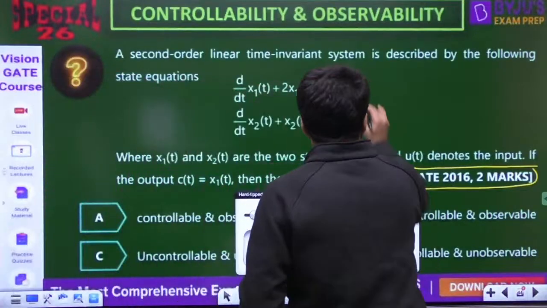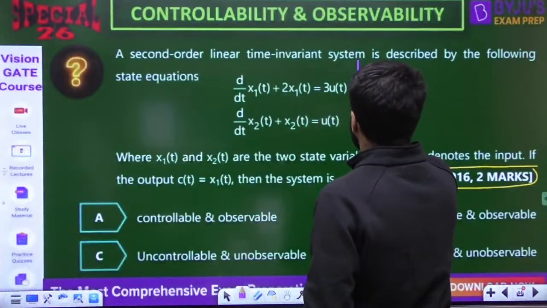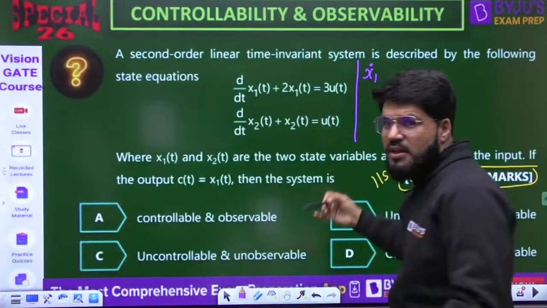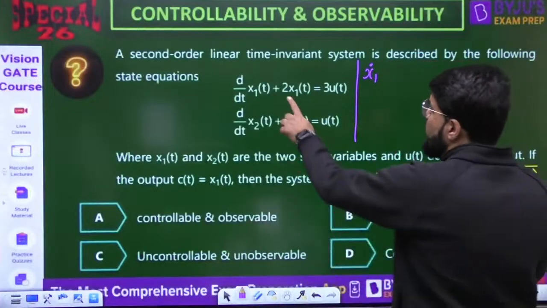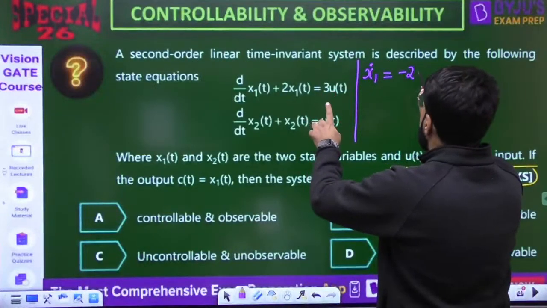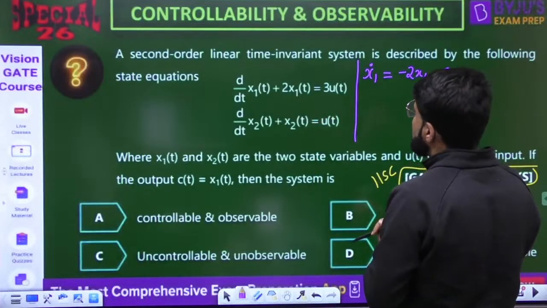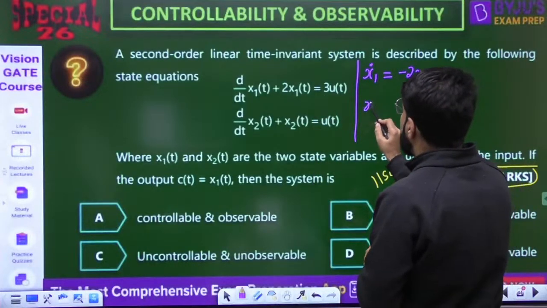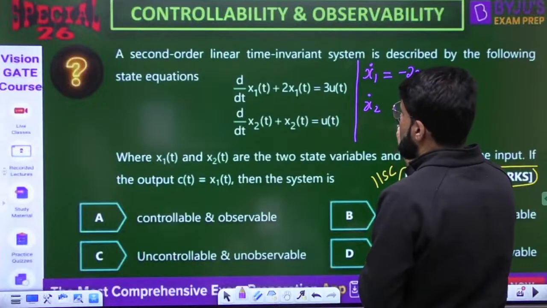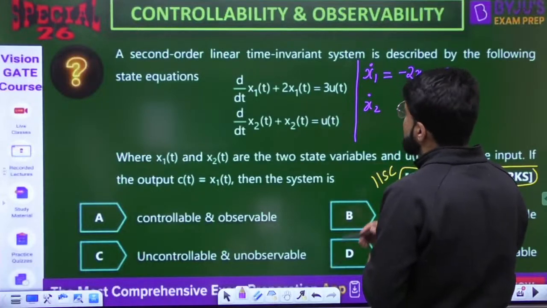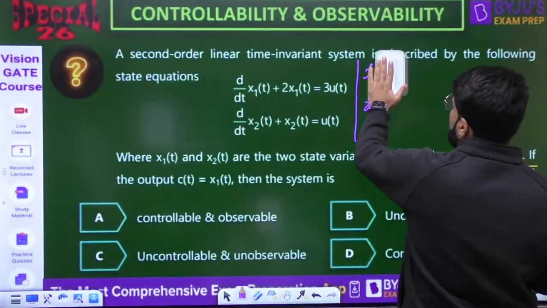Let me write this. d by dt of x1 means x1 dot. Derivative is represented by dot, na? x1 dot is equal to minus 2x1 plus 3u, and d by dt of x2, that is x2 dot, how much is it? चलो पूरे क्वेश्चन को यहीं खत्म करेंगे.